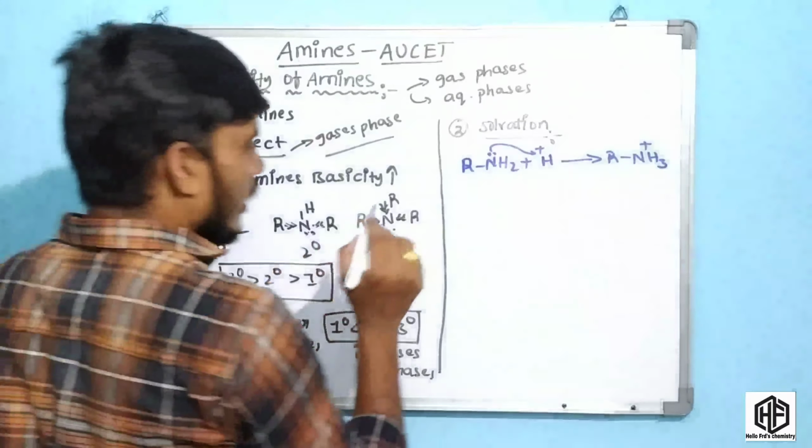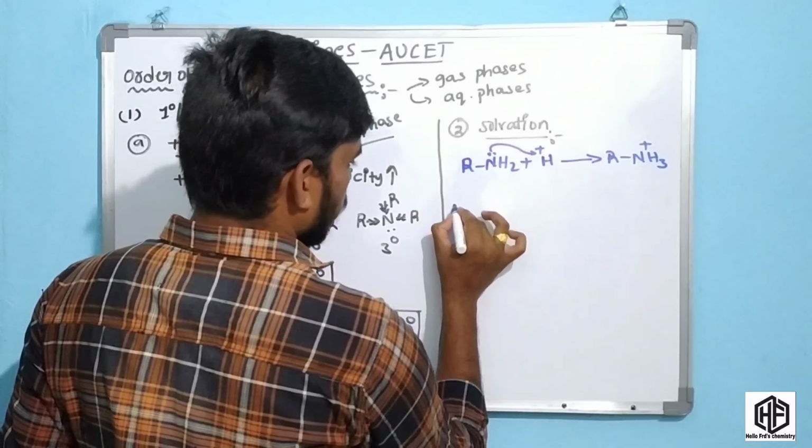In this case, the first one is the primary amine.